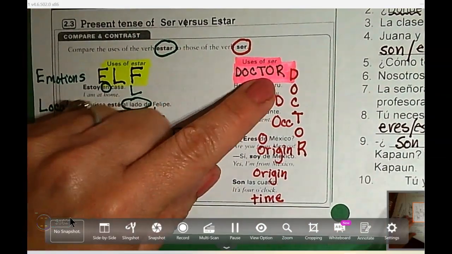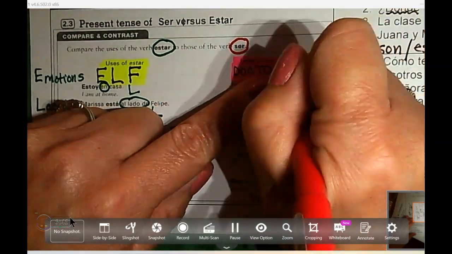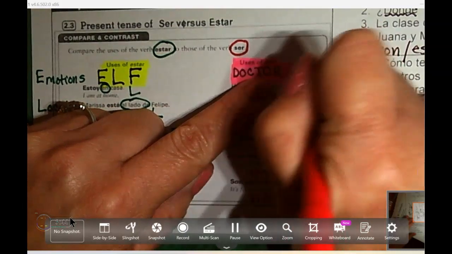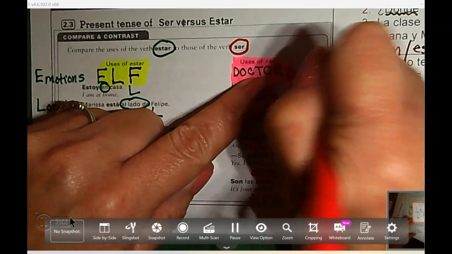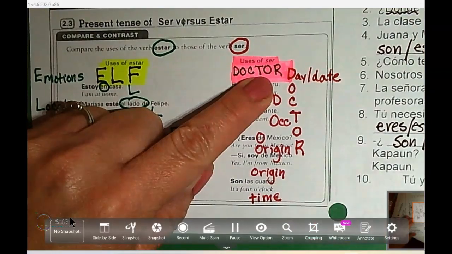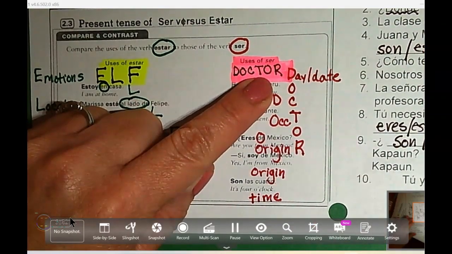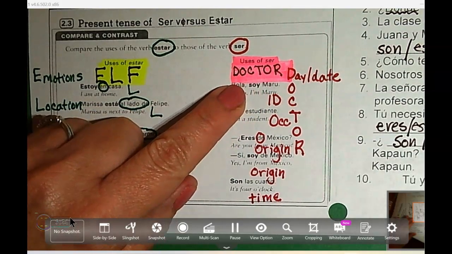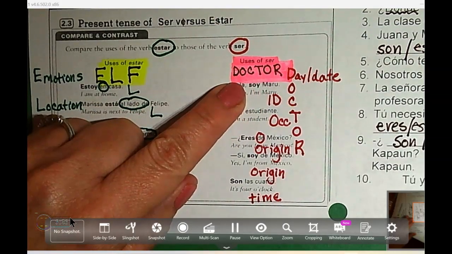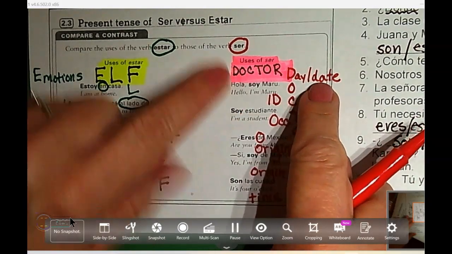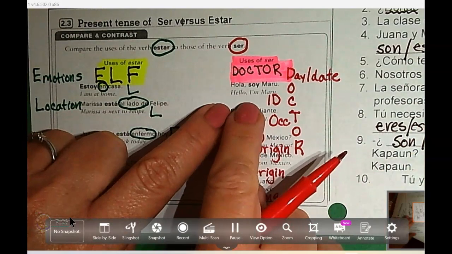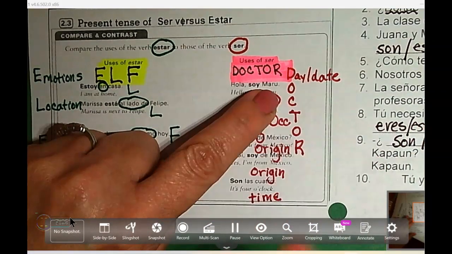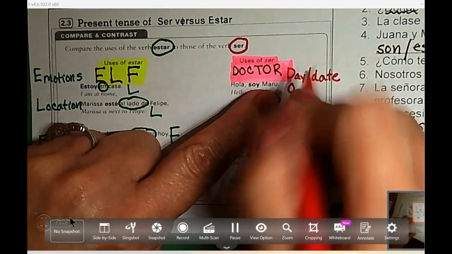Okay, doctor. The first D is for the day or the date, right? So if you want to say today is Wednesday, you'd say hoy es miércoles. Sorry about that. Today is the 29th. Hoy es el 29. We're using the verb ser. The O here can be for origin.